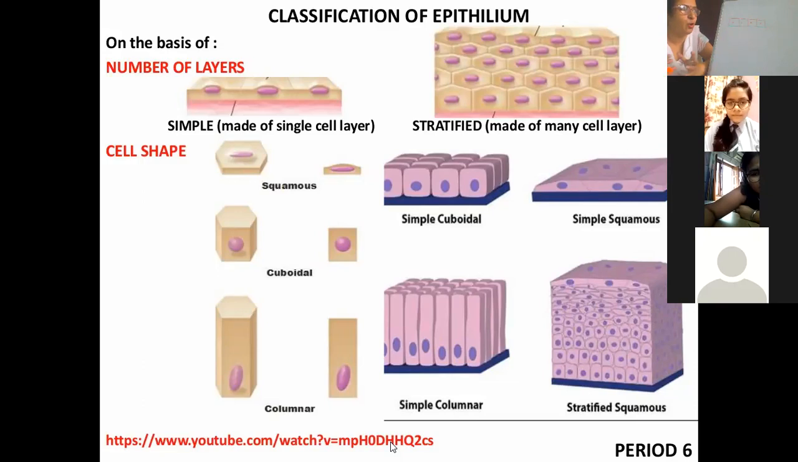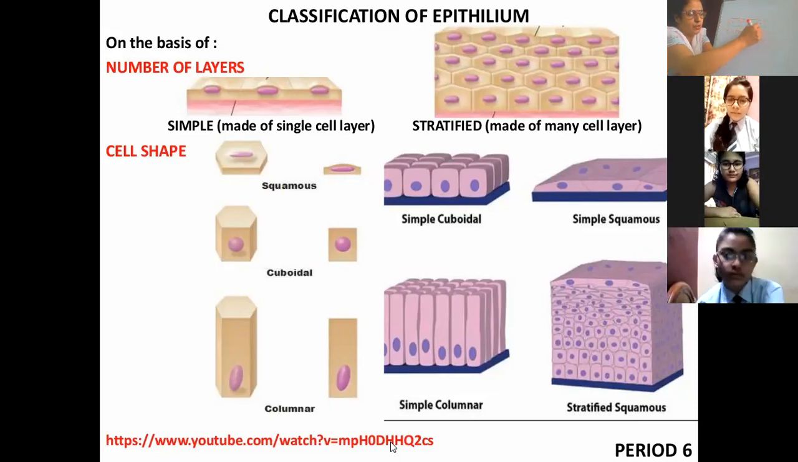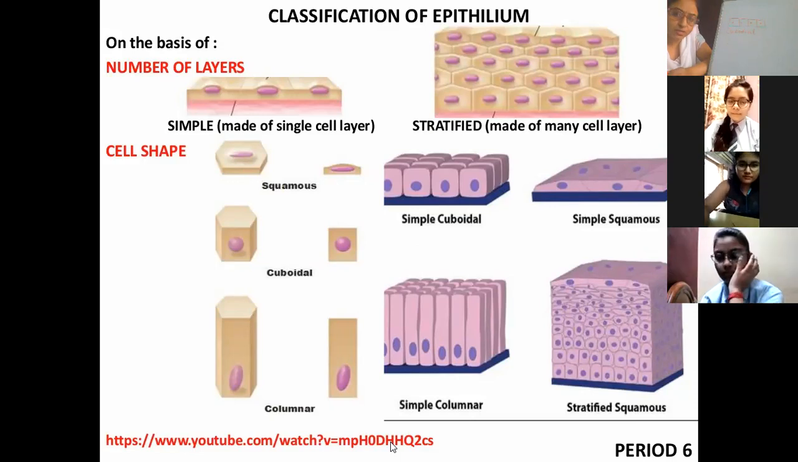What is that cube called, which is to be solved? The Rubik's cube. There are a number of colors and you have to arrange them. Yes, Rubik's cube. So if the cells are present in the form of a cube structure, then it will be called cuboidal epithelia. What will it be called? Cuboidal epithelia. Okay.